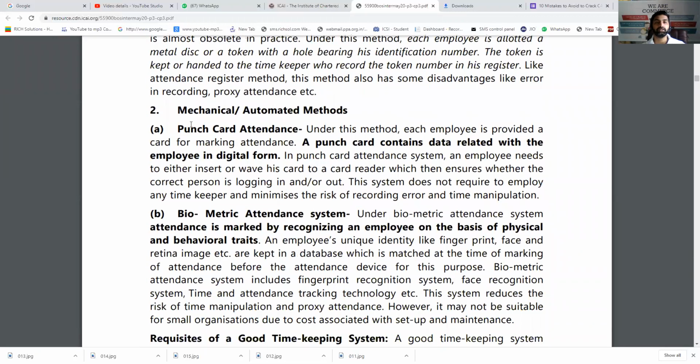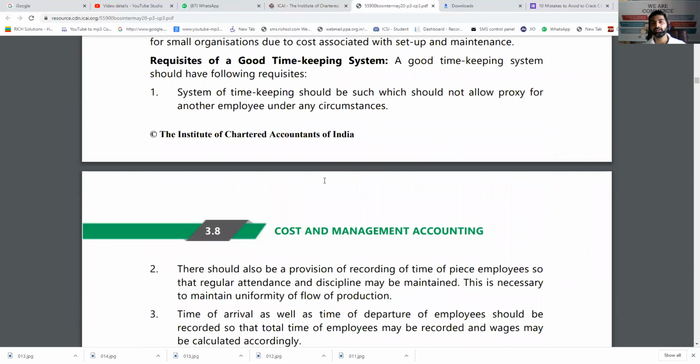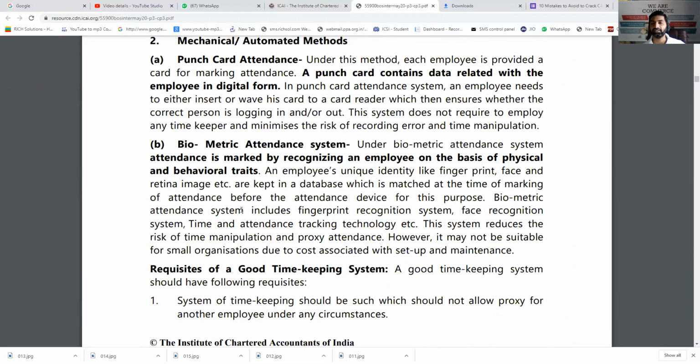Mechanical and automated methods. Punch card method. Earlier, huge punching machines were there. I had to enter with one card, and then there was a knob and my time was punched there. So, punching card. Nowadays, it is outdated. Biometric, as we know, on the basis of thumb impression, we can go for it. Or nowadays retina scan is also there. So such kinds of systems are there.